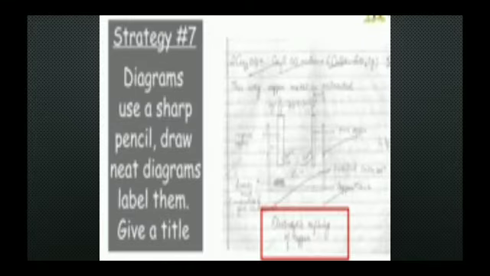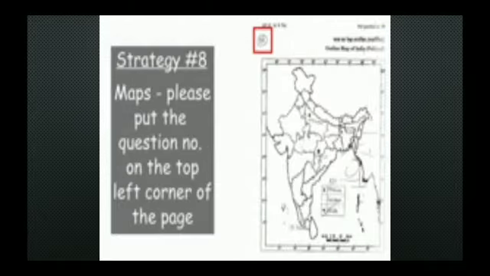In science, draw diagrams if possible. Also remember to label the diagram with a suitable title. In social science, if you have a map work, please put the question number on the top left corner of the map. Now let's see the strategy for maths paper.